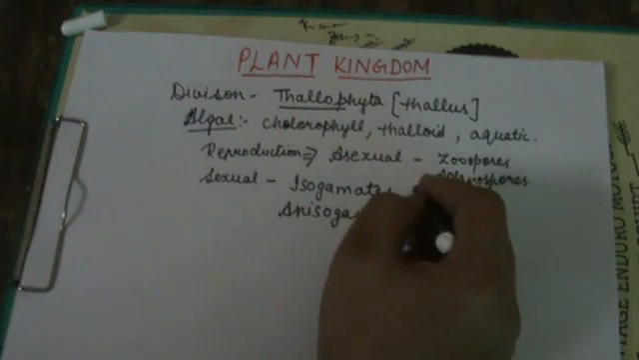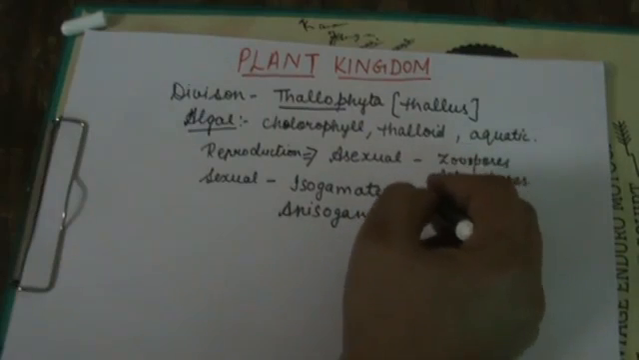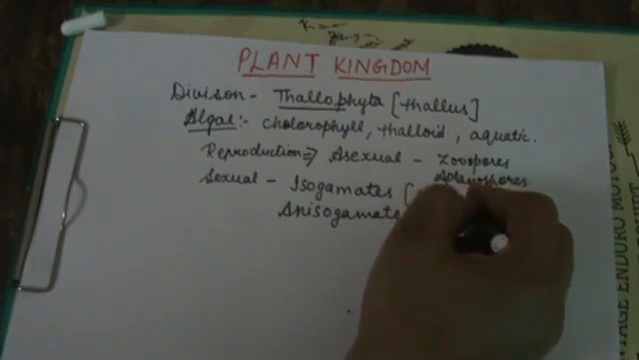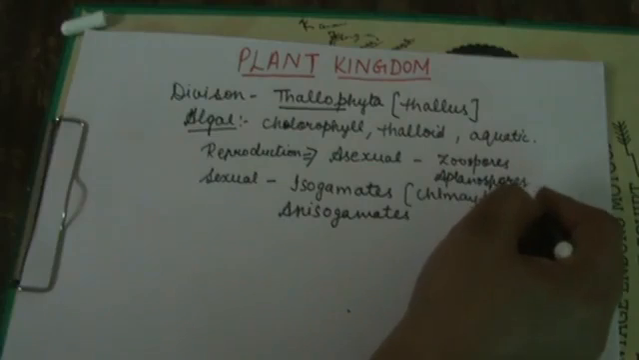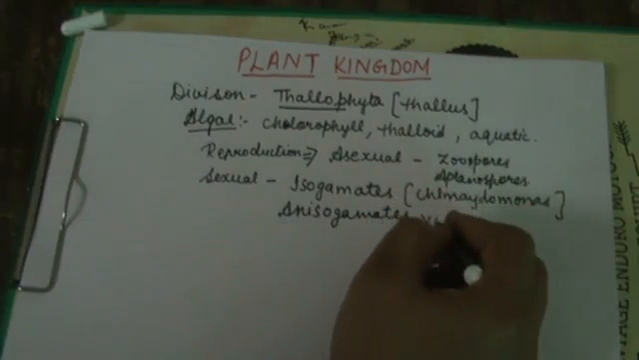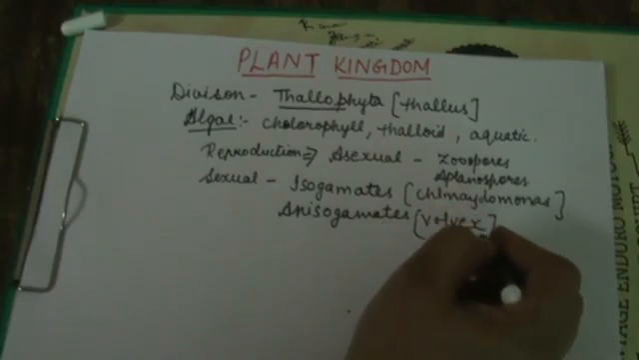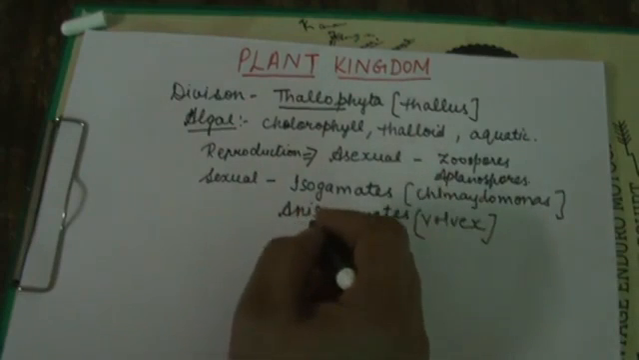Students, isogamous reproduction occurs in Chlamydomonas. And anisogamous reproduction occurs in Volvox.